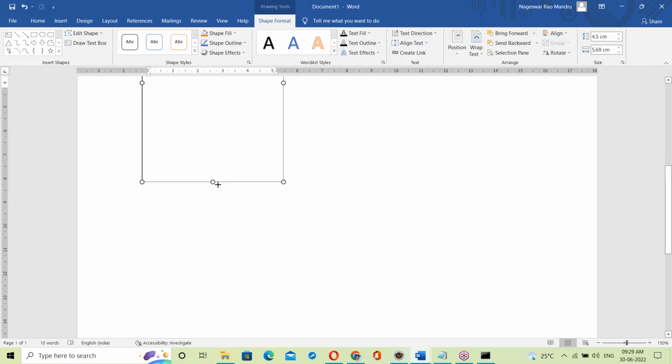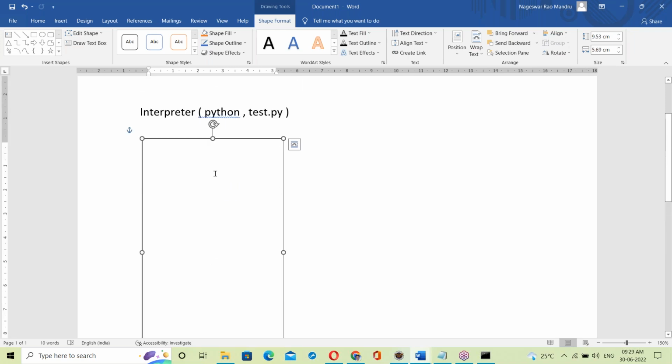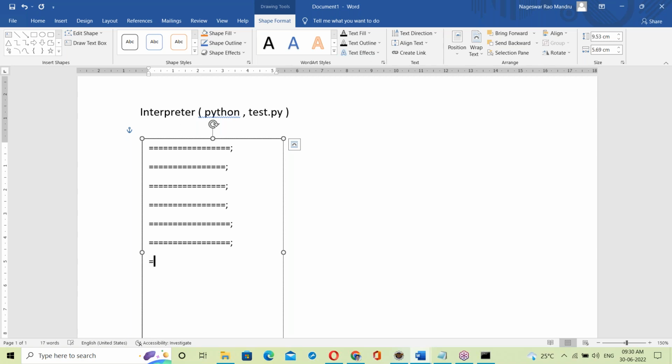Suppose these are Python script statements. First statement: A equal to 10. Next statement: B equal to 20. Then C equal to A plus B, and print C value. Then C equal to A minus B, print C value. Then C equal to A into B, print C value. Right?